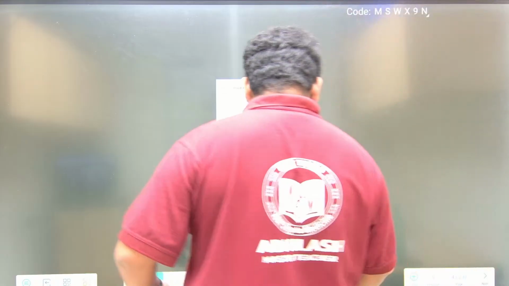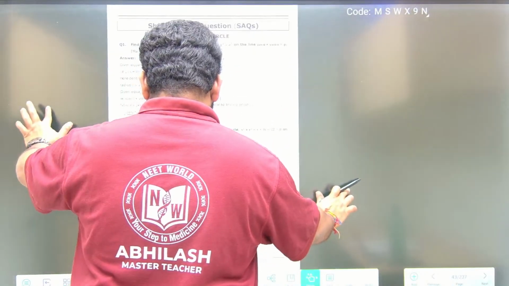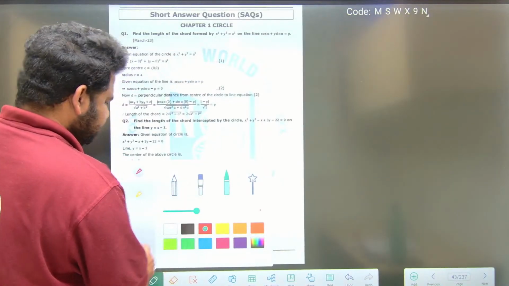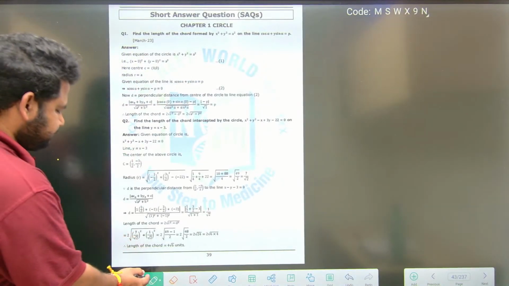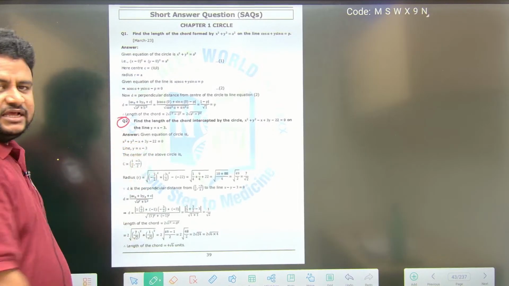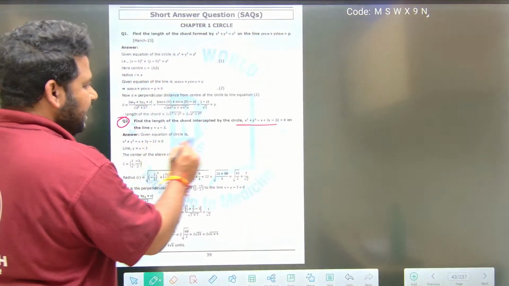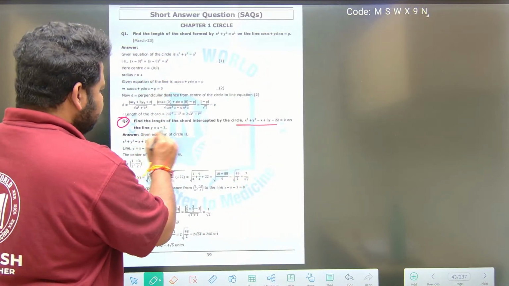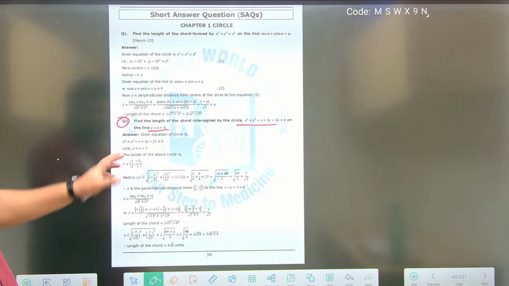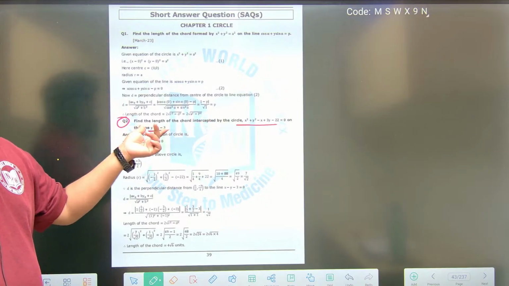So here, on the chapter of circles, we will be doing SAQs. Now observe here. When we talk about circles, let us start with this question. They are telling: find the length of the chord intercepted by the circle, the circle equation is given, on the line y is equal to x minus 3.